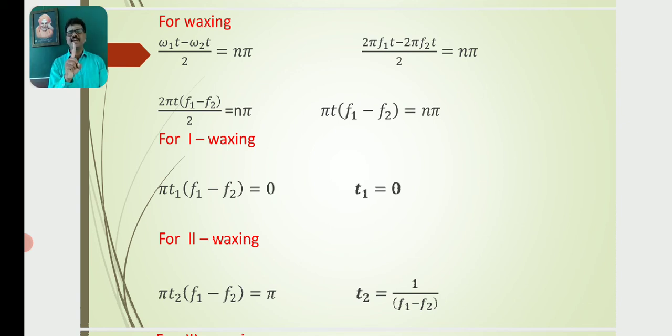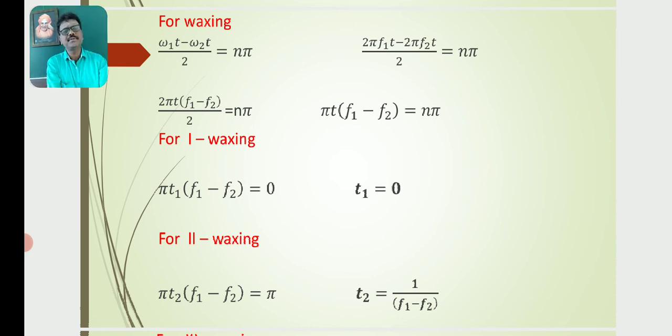Then for the first waxing, n is equal to 0. Then pi t1 (f1 minus f2) is equal to 0, so t1 is equal to 0. For the second waxing, pi t2 (f1 minus f2) is equal to pi, then t2 is equal to 1 by (f1 minus f2).